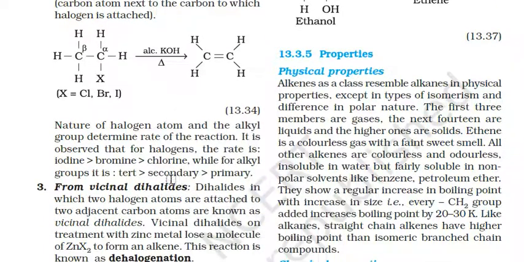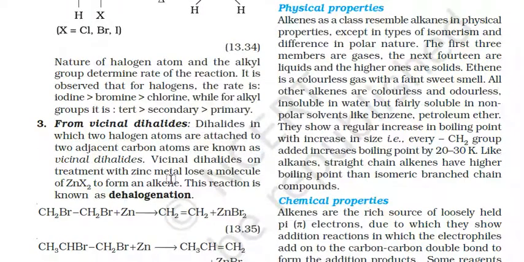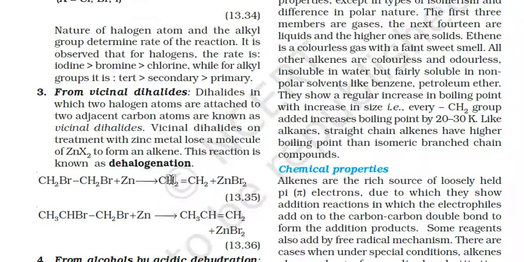Okay. Next, from vicinal dihalides. Dihalides in which two halogen atoms are attached to adjacent carbon atoms are known as vicinal dihalides. Vicinal dihalides on treatment with zinc metal lose a molecule of ZnBr2 to form an alkene.